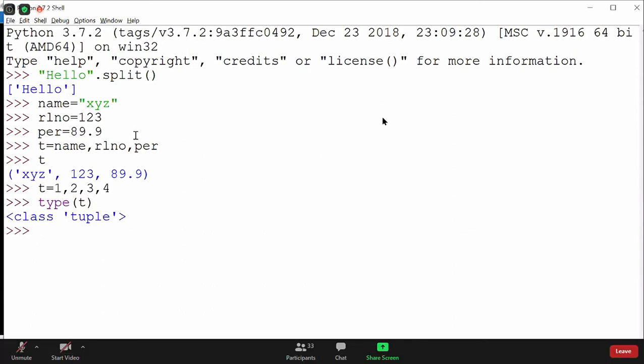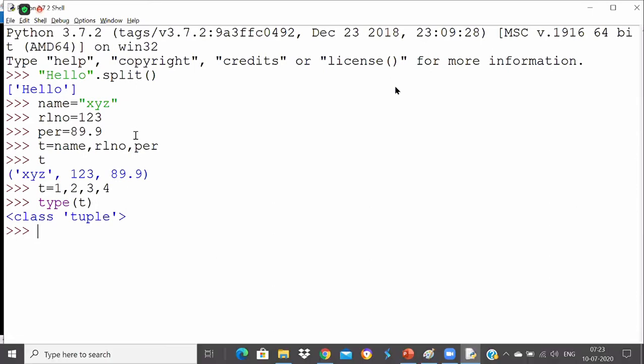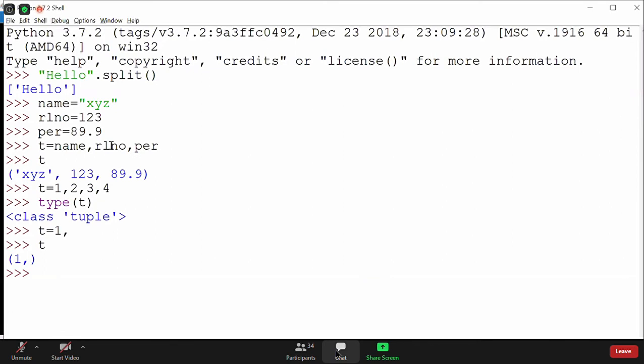It understands that whenever you give a comma, you're creating a tuple out of it. So that's what you're doing, a packing. But if you want to create a single-element tuple without parenthesis, the comma is still mandatory, guys. It creates a tuple like this. Understood everyone what is meant by packing? Yeah, thank you Abhishek, thank you Vishwajit.